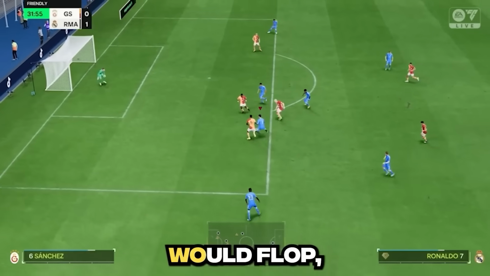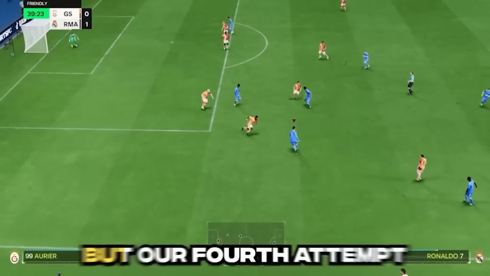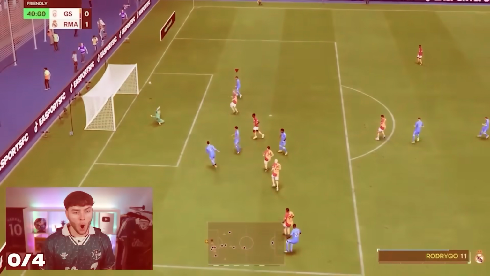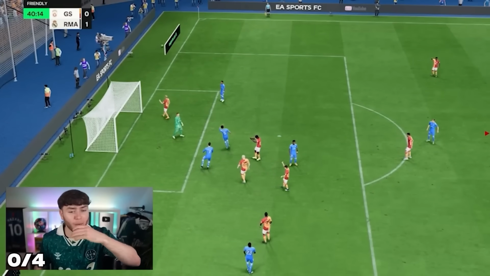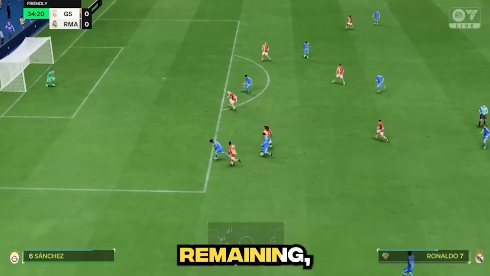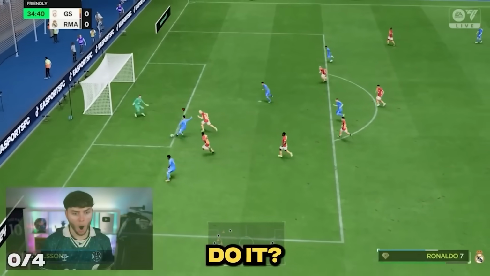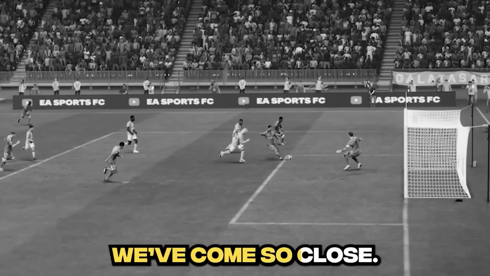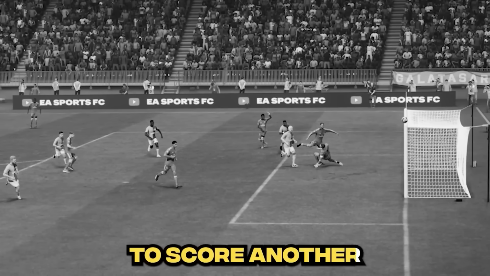Our third attempt would flop. No! But our 4th attempt would be the closest yet. Oh my god, I would have taken that. With 1 chance remaining, could the clutch king do it? Oh my god, I missed. No way. Come so close, but failed once again to score another iconic goal.